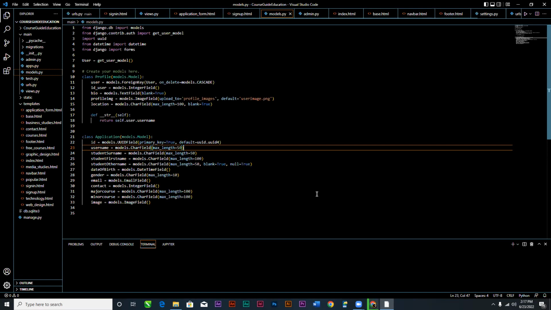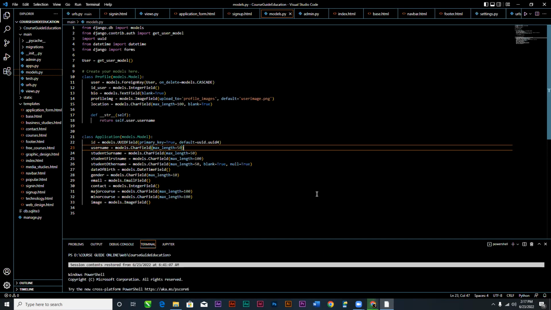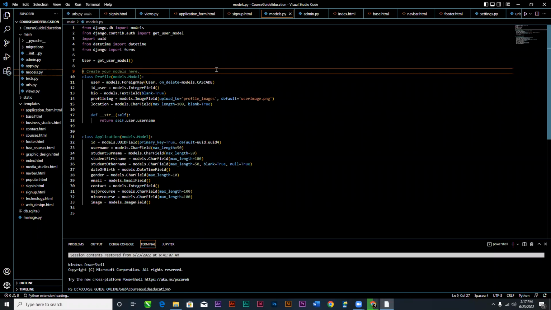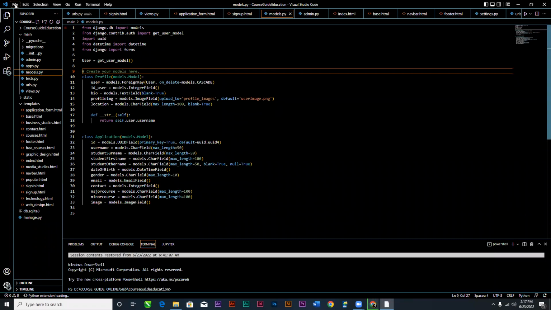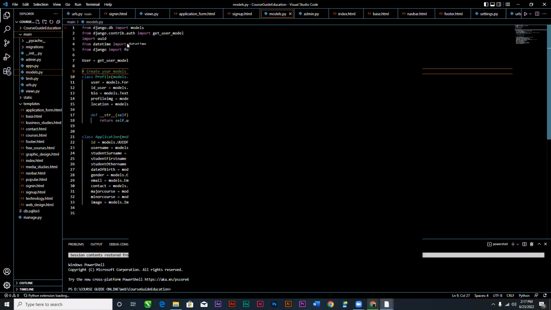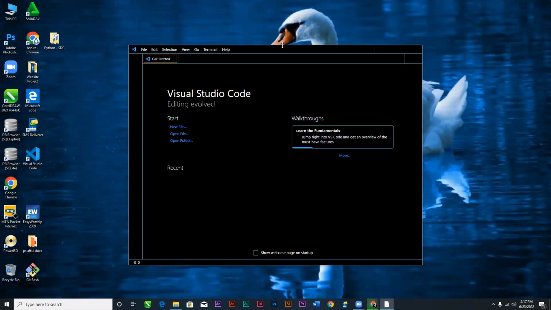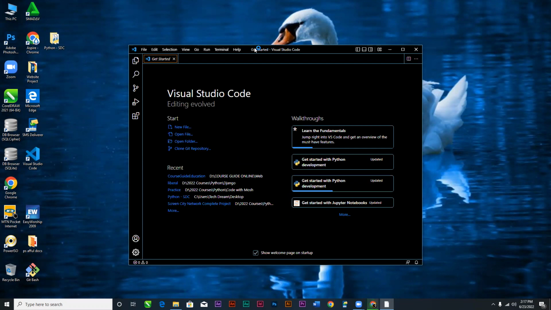But they need to interact because we are going to write the Python code inside VS Code. So Visual Studio Code will need an environment. This is not going to be the first thing that will appear. I have some projects already. That's why it has opened. So I'm going to open a new window. All right, so you should see this on your first launch.